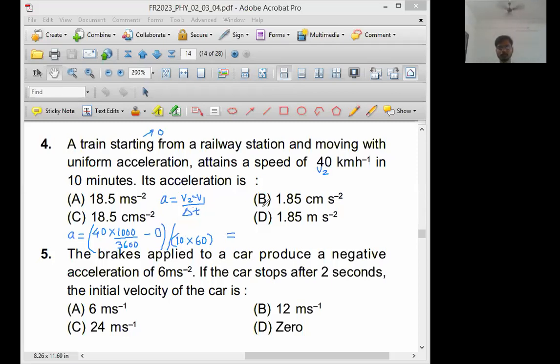Small c. Any doubt? Any doubt in this? Reply me small c in the chat box. Okay, sir. Up to this, it is clear.